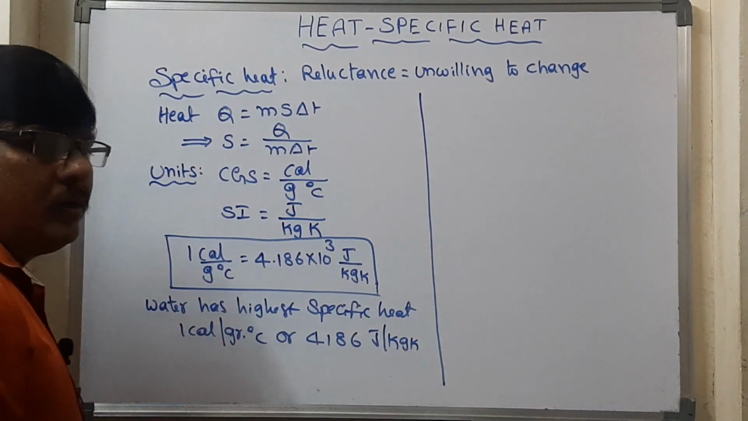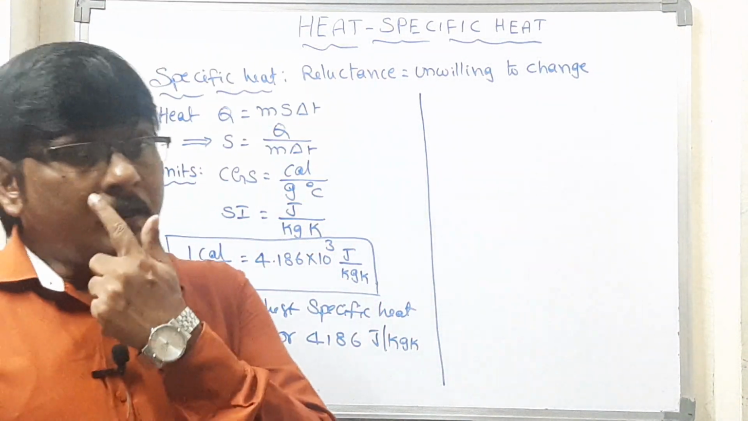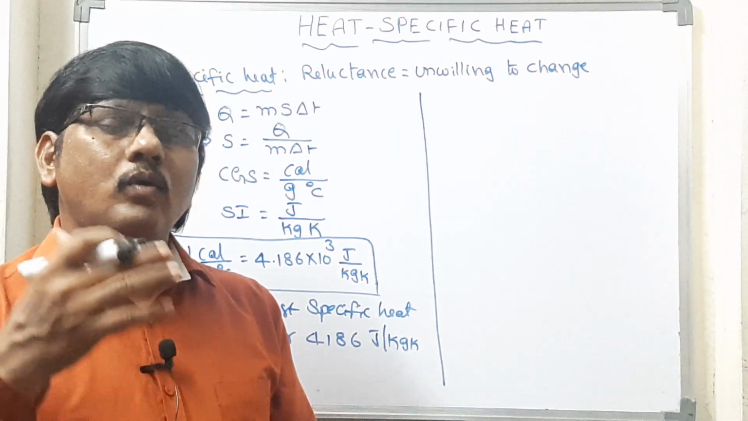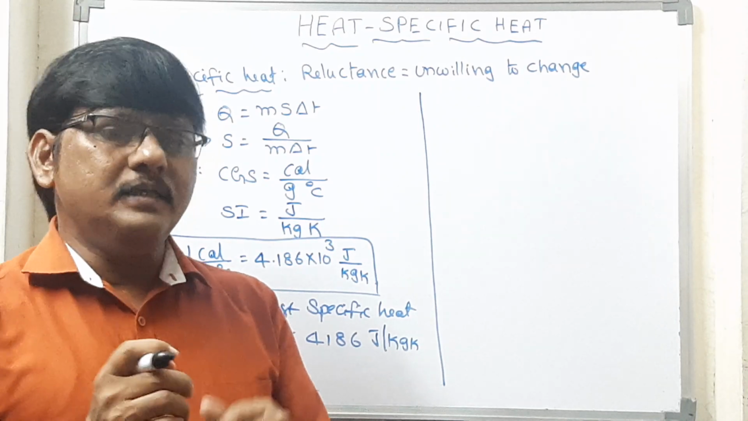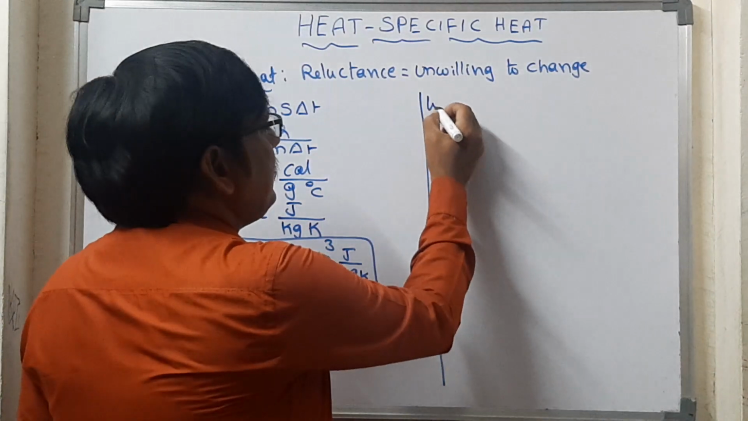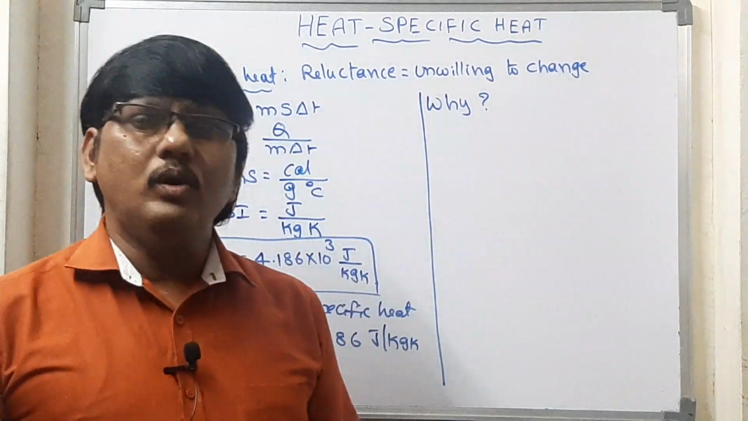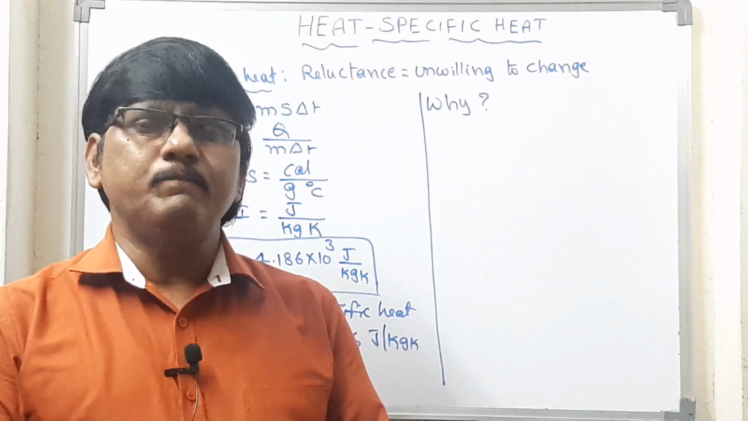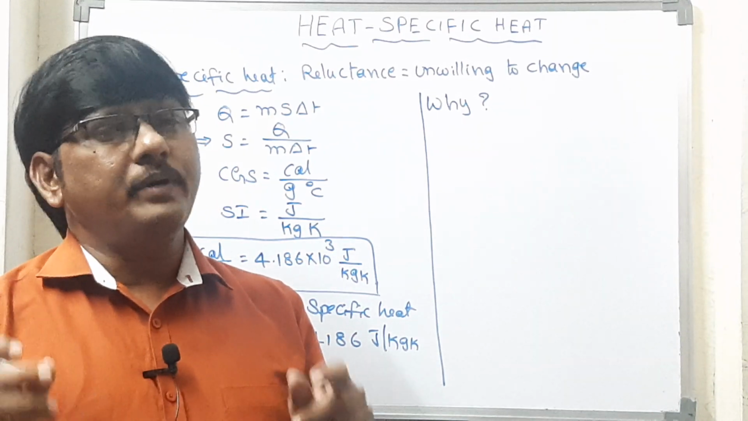In the earlier discussion, we were saying that water has high specific heat and oil has less specific heat. What is the reason? Now let us discuss why the specific heat is more for some substances and less for others. Let us talk about the kinetic theory of matter.